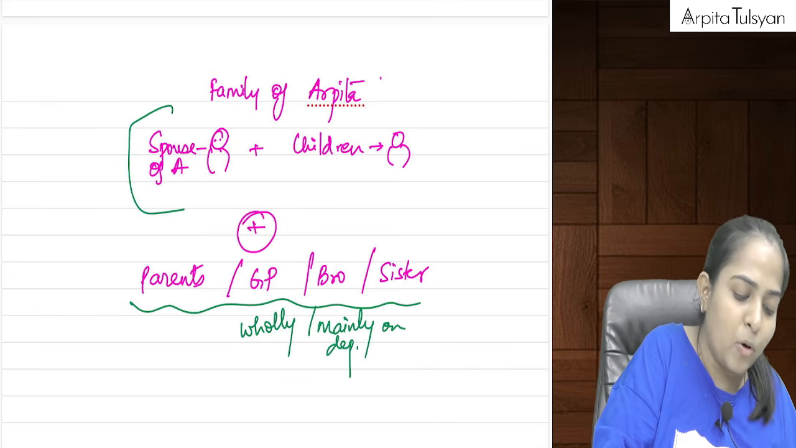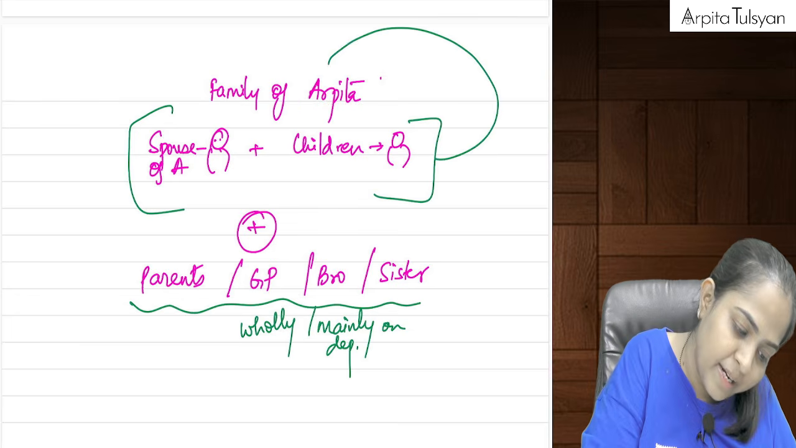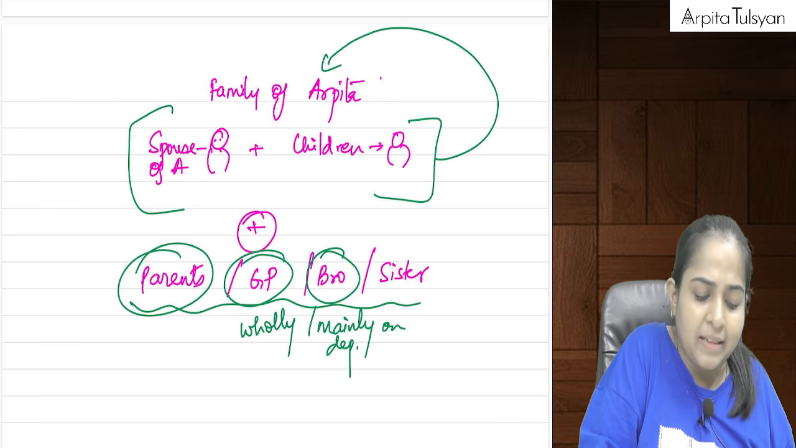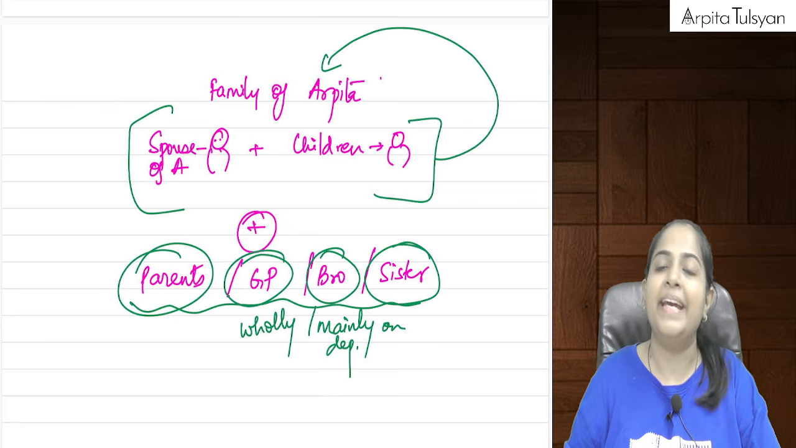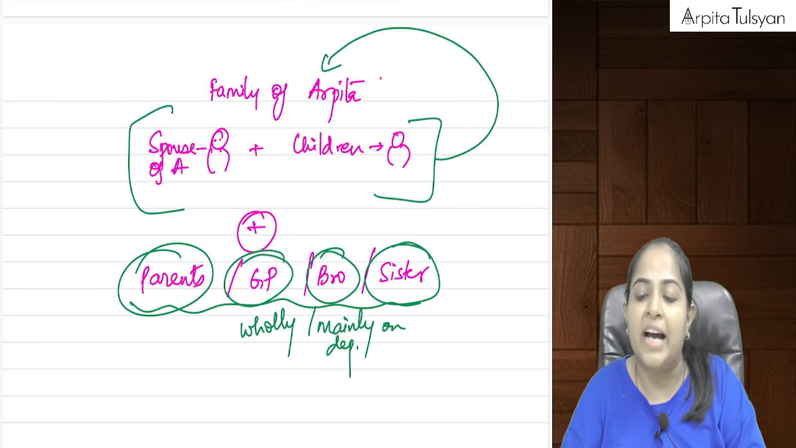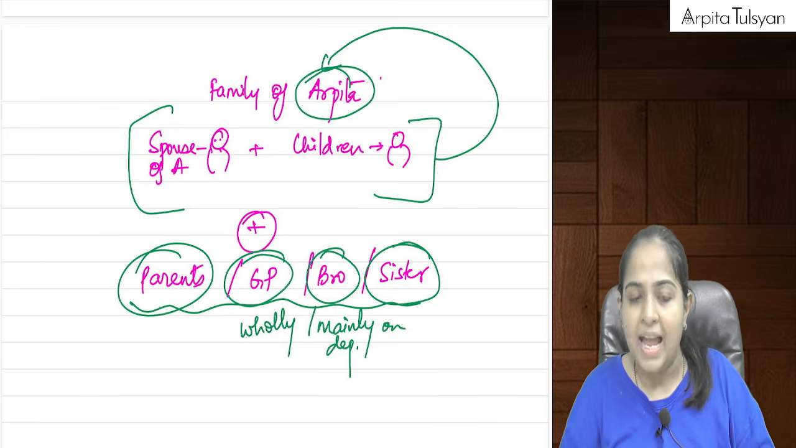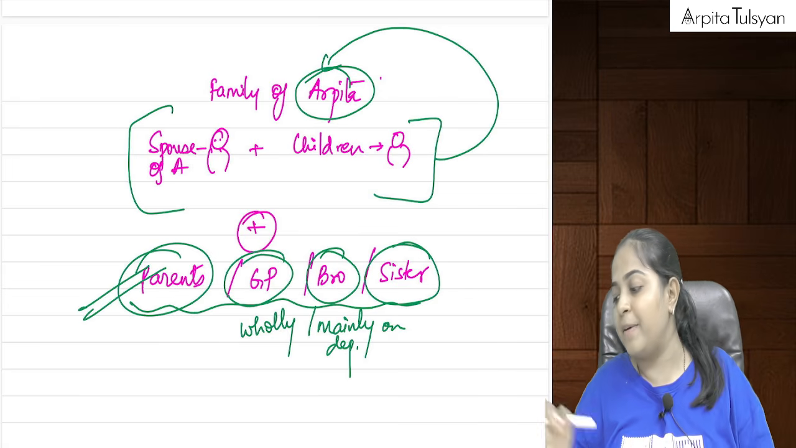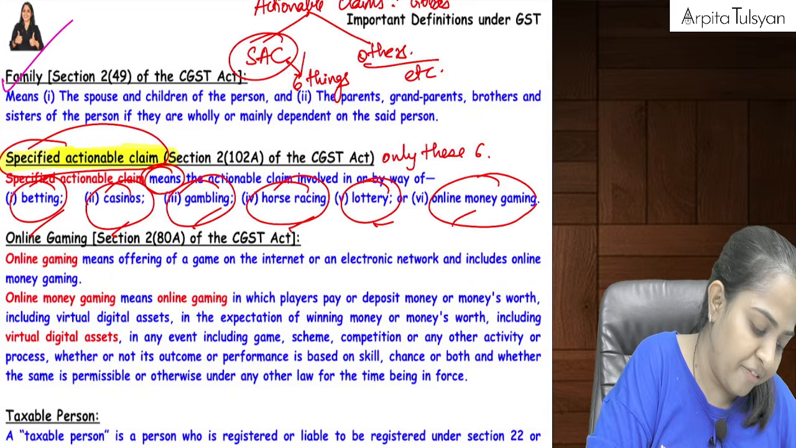So spouse and children, whether dependent or independent, doesn't matter. They will always be considered as my family. But my parents, my grandparents, my brother and my sister, they will be included in my family only if they are wholly or mainly dependent on Arpita. Are you able to understand this? This family definition we are going to use. Please be careful with that. Okay, then after that going to the next one.